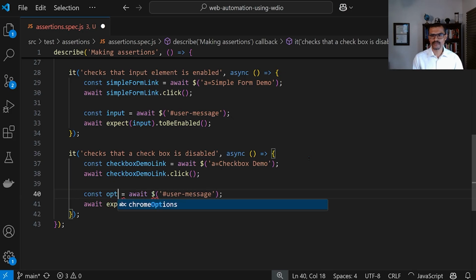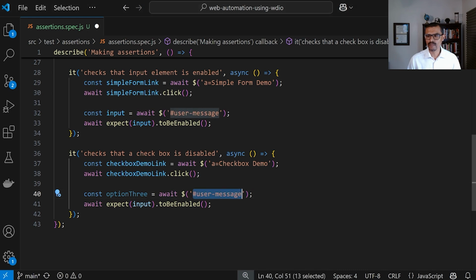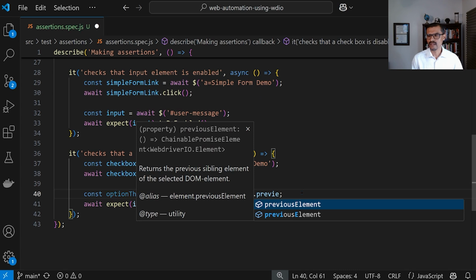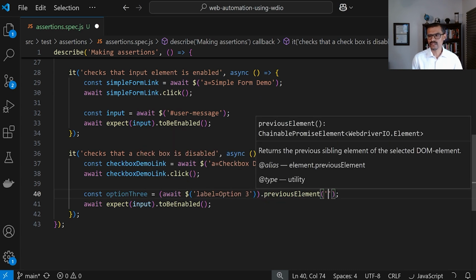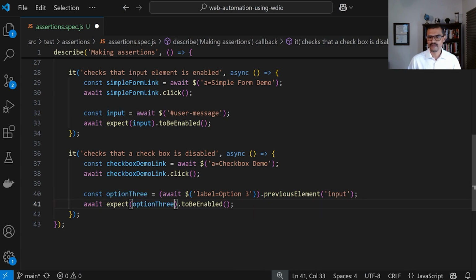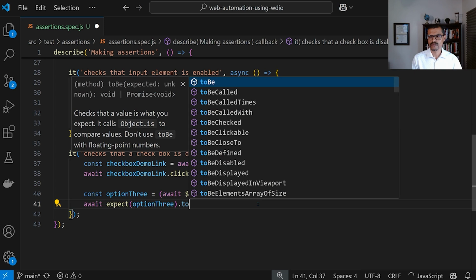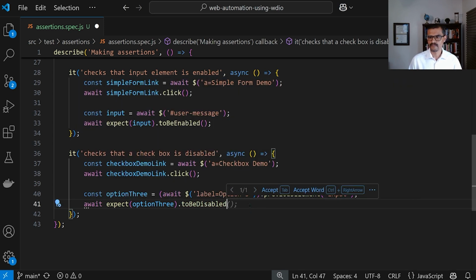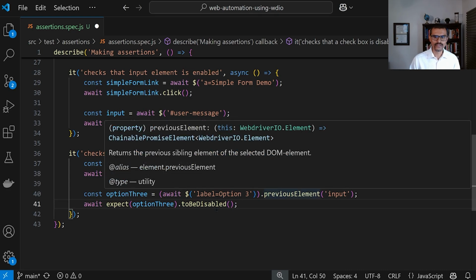So here I'm going to say option 3, and I'm going to replace this here with label equal to option 3. All right, and then I'm going to say dot previous element, and that previous element is going to be an input. And lastly, we're going to say that this right here is disabled, to be disabled. And that's all we need to do there.